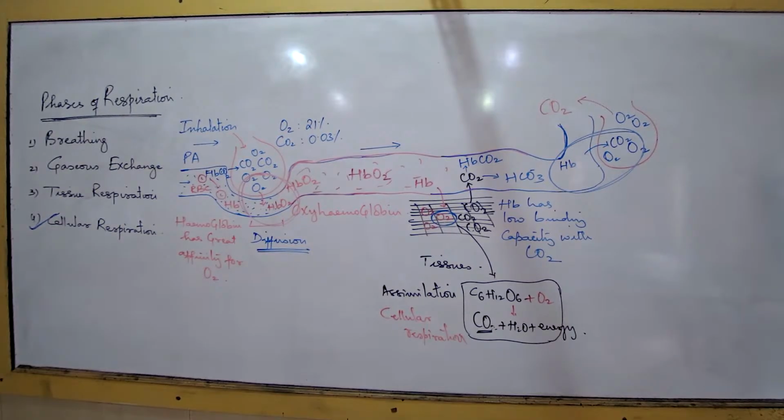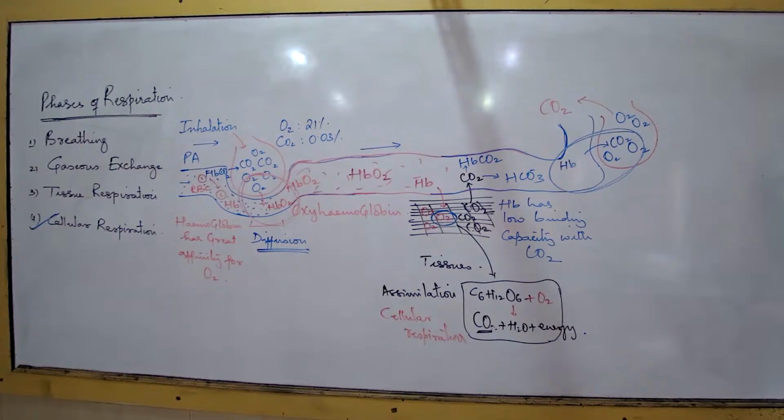Don't write the questions one after another. Leave a gap. I will give you time to answer. Leave one line. Go to the next question. What is diffusion? 2 lines.